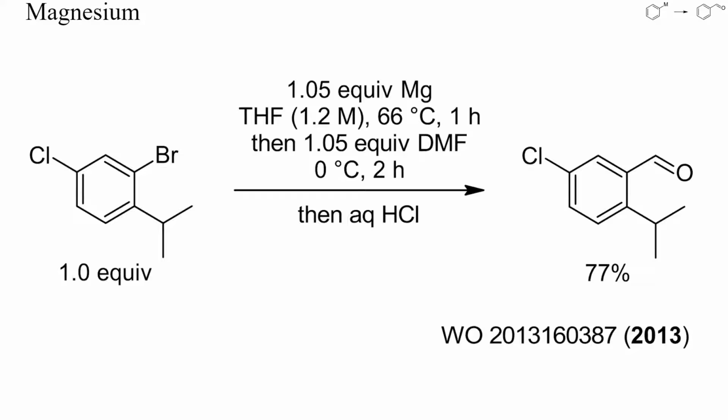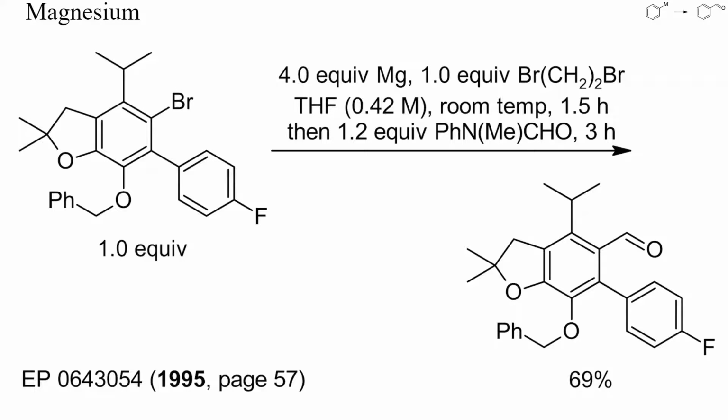Here, a 3-chlorophenyl magnesium chloride was sufficiently stable to enable its formation at 66 degrees Celsius. Reaction with just a slight excess of DMF yielded, after hydrolysis, the target benzaldehyde. Even sterically shielded aryl halides can be metalated with magnesium. In this example, not DMF, but N-methylformanilide was used as electrophile, which is slightly more electrophilic than DMF. The purification of the product, however, was less straightforward than with DMF.